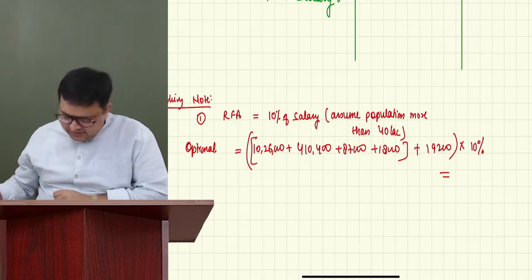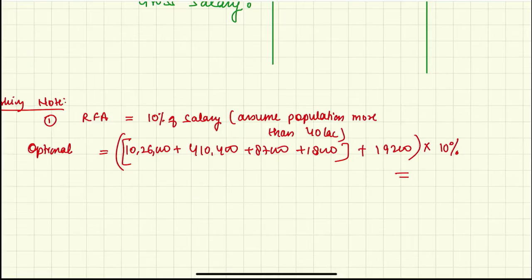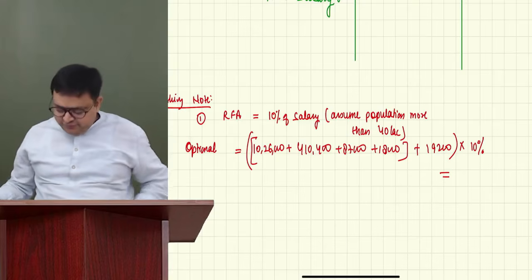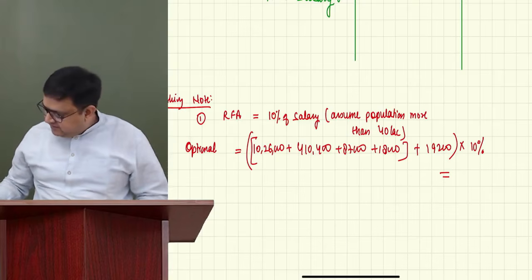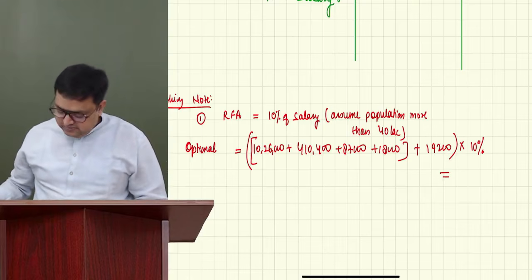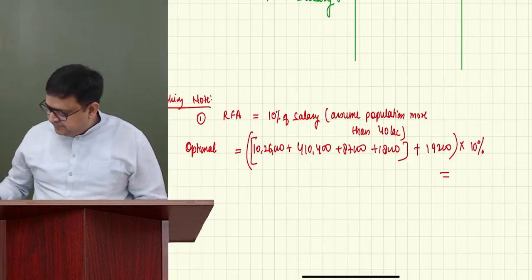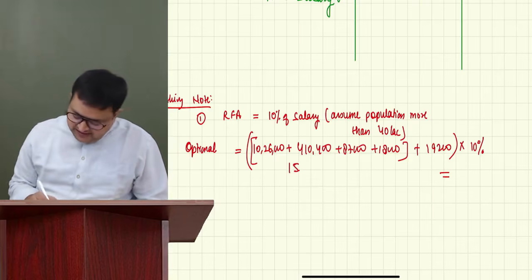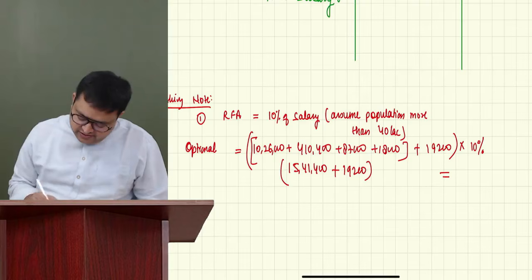No problem, Tipa. If it's wrong also, no problem, it's a calculation error. This total is coming as 15,41,400 plus 19,200 into 10%.